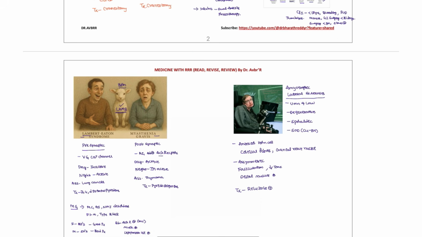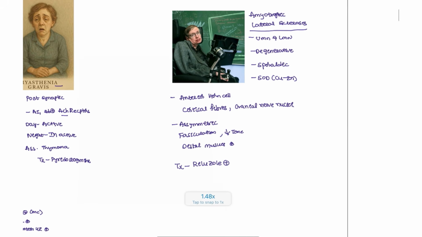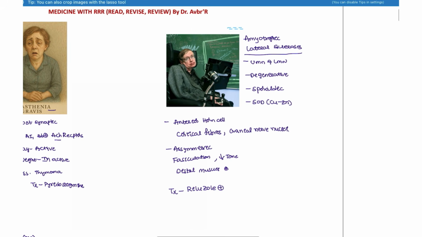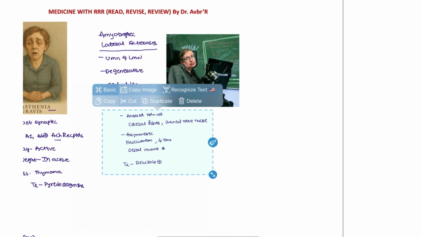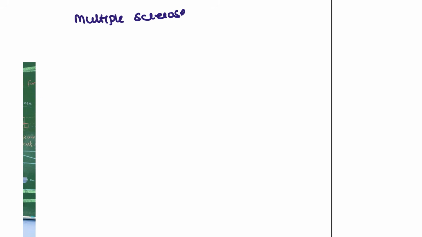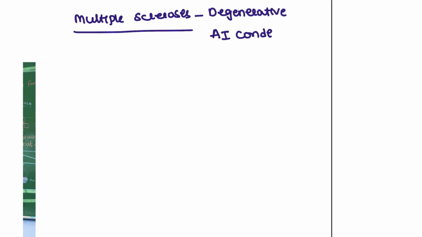So this is what the patients suffering from the condition of amyotrophic lateral sclerosis have. The next condition that I'm going to discuss here is multiple sclerosis. Multiple sclerosis is also a type of degenerative disease, and an autoimmune condition, a very chronic condition.